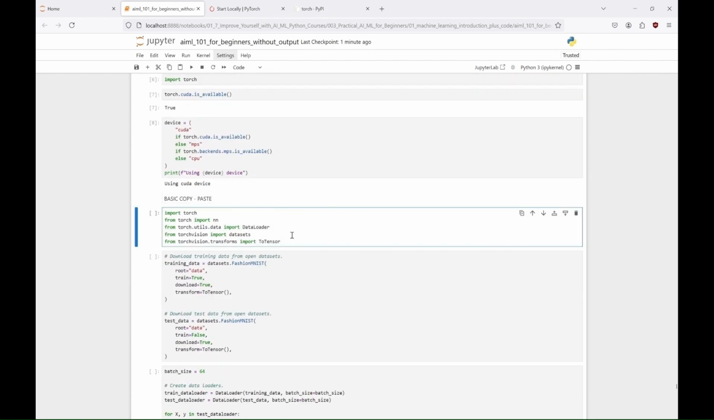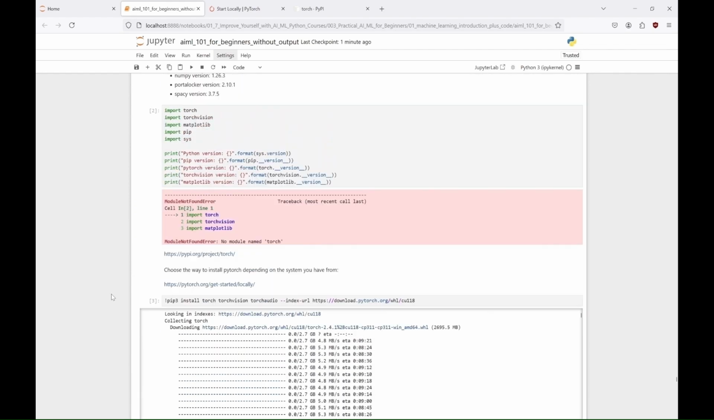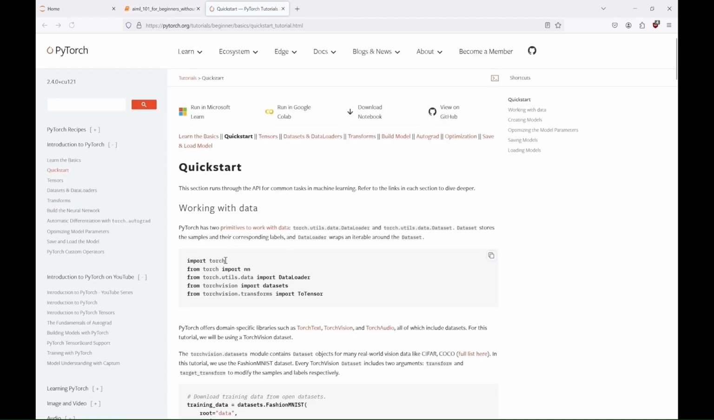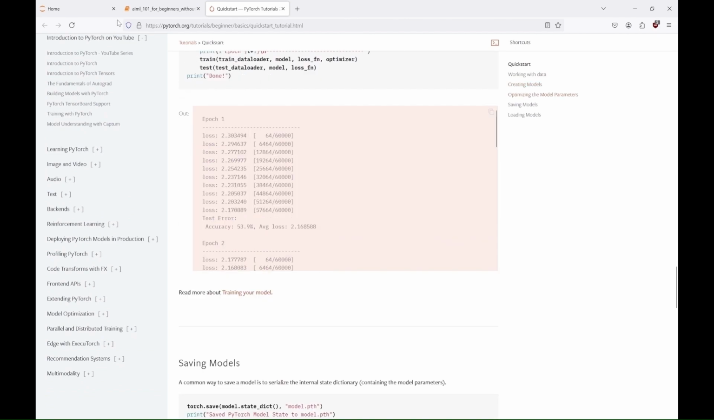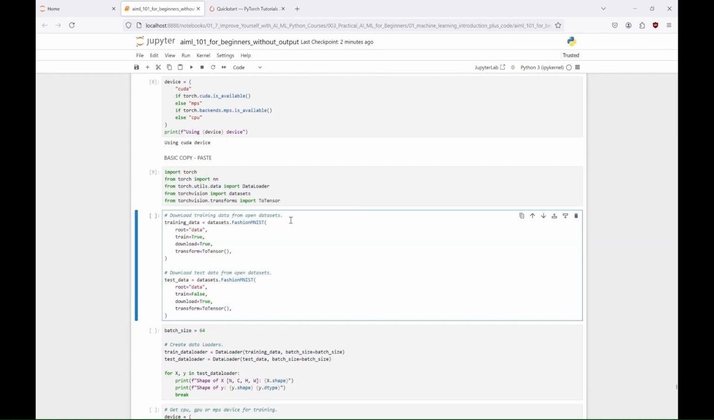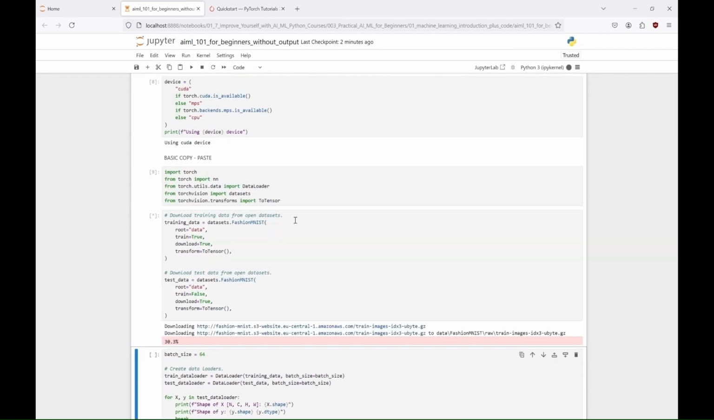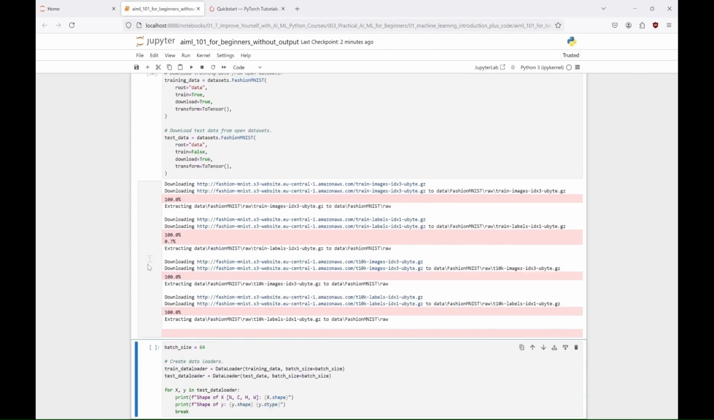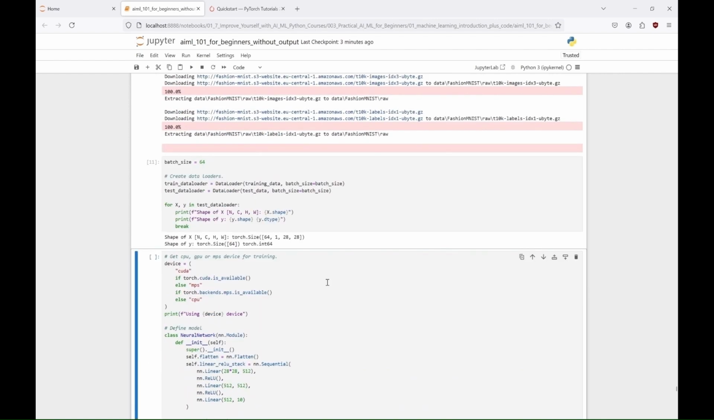So let's check the example from their site. In here we import necessary PyTorch libraries and download the Fashion MNIST dataset. That is a collection of 60,000 28 by 28 grayscale images of 10 different clothing categories, commonly used for training and benchmarking machine learning models in image classification tasks. Converting the data into tensors. We create data loaders for both the training and test datasets.